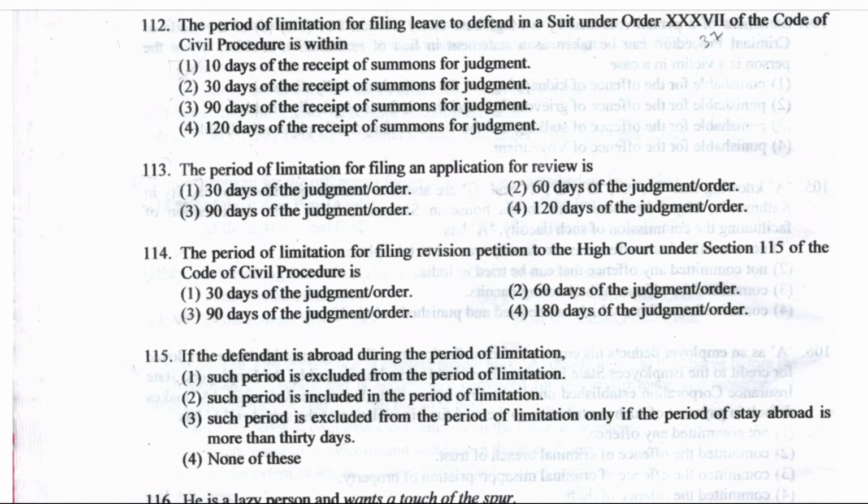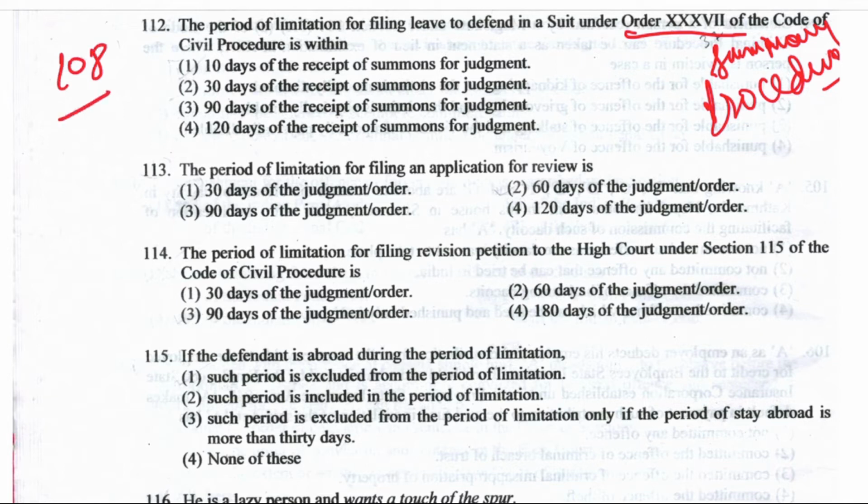Next is question number 112. The period of limitation for filing leave to defend in a suit under Order 37 of the Code of Civil Procedure is within how much period? 10 days of receipt of summons for judgment, 30 days of receipt, or 90 days, or 120 days. First of all, understand what this order talks about. Order 37 of CPC, what is it? It is the summary procedure order, right? And this is mentioned under Article 108 of the Limitation Act. Article 108, and the right answer for this is option number 1, 10 days.